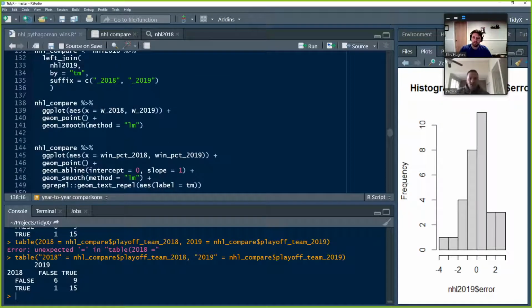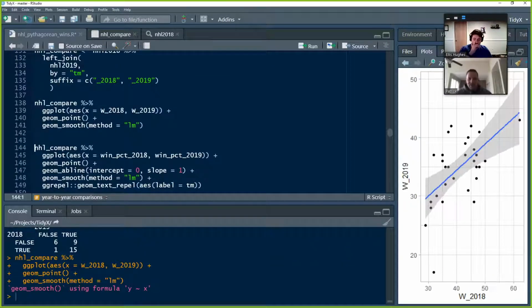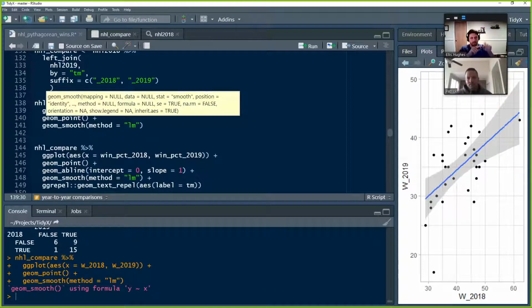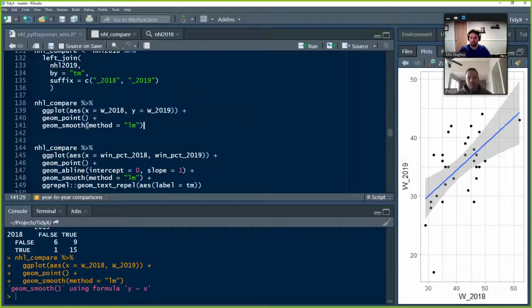Then we have some year-to-year plots. You want to go through some of these? Sure thing. So we're going to compare the wins for 2018 versus 2019. NHL Compare has all that data. In ggplot, we set the aesthetic X to be the wins for 2018 and Y equals wins for 2019. We're going to use points because each point represents a single team.